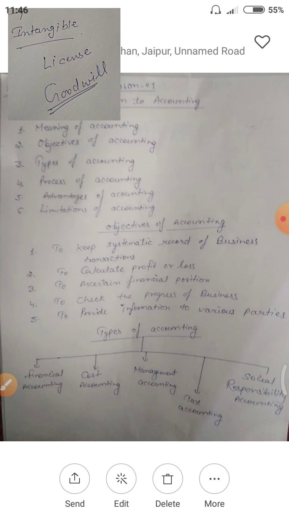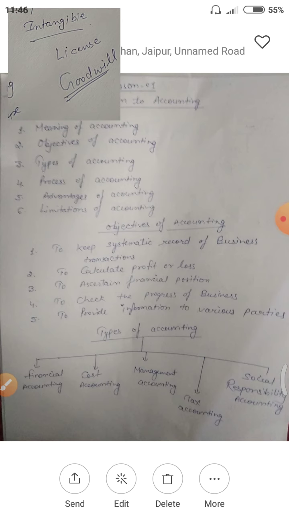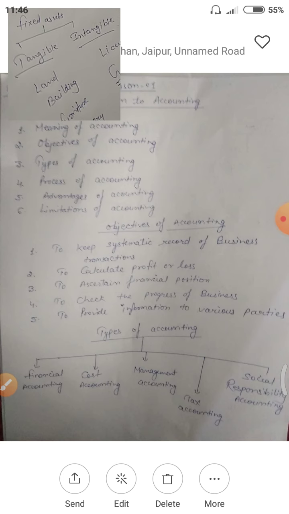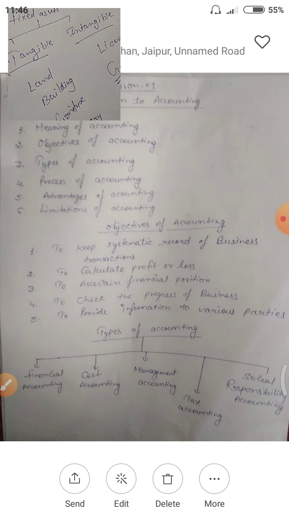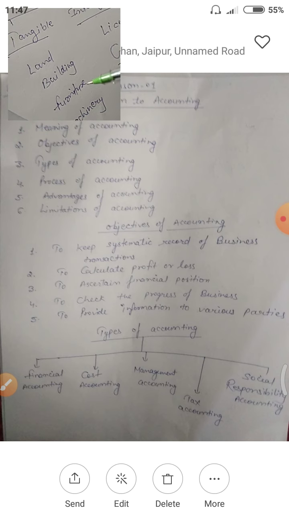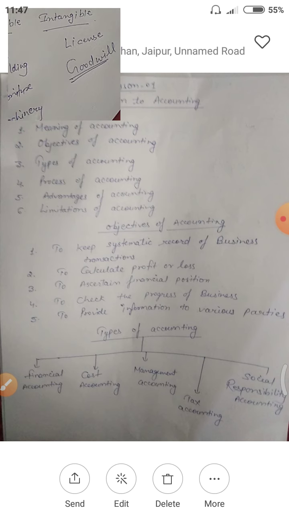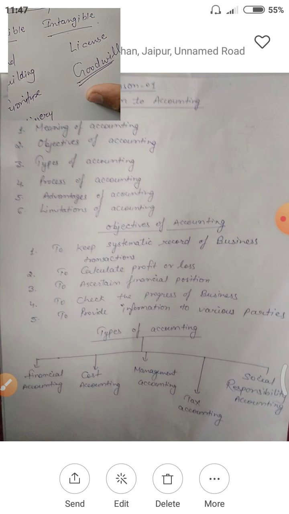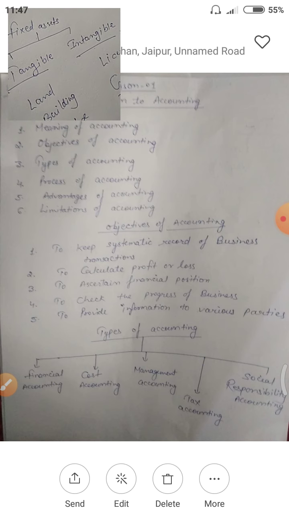Are you getting my point? So these will be a kind of intangible assets. So these were two types of fixed assets, tangible and intangible. Tangible assets can be touched or seen, but intangible assets cannot be touched or seen. Okay? Let's move on.